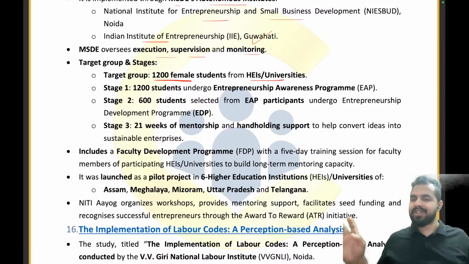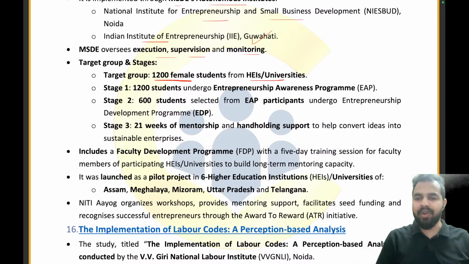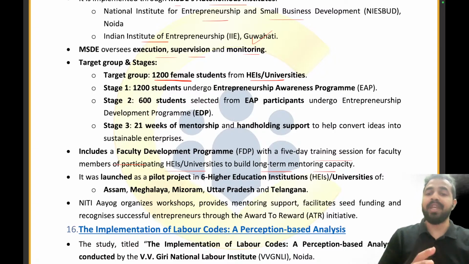Clear, everyone? This will also include the FDP, that is the Faculty Development Program, a 5-day training session for faculty members of the participating higher education institutions and universities to build long-term mentoring capacity. So here, my dear friends, we are also going to train the faculties of these higher education institutions so that they can also provide long-term mentoring capacity to these students.